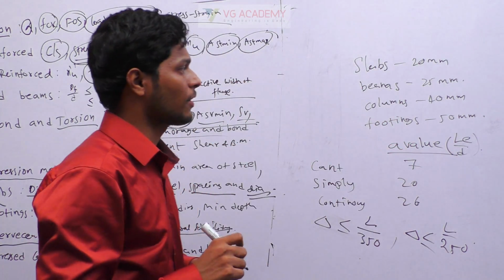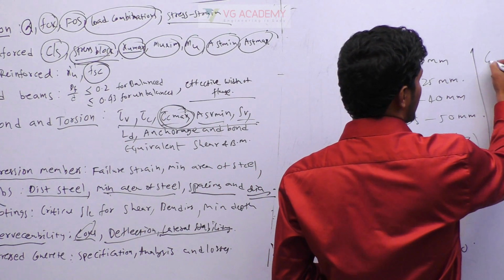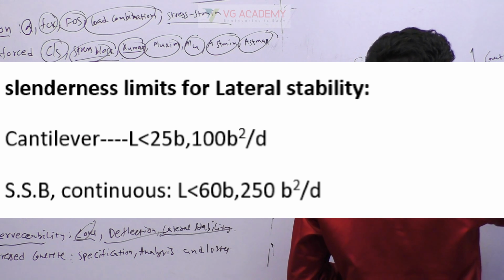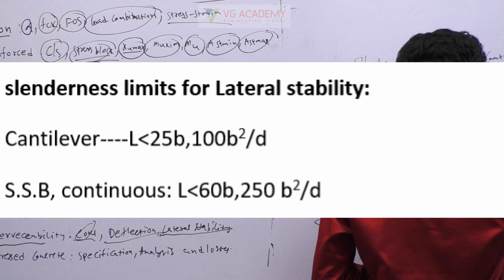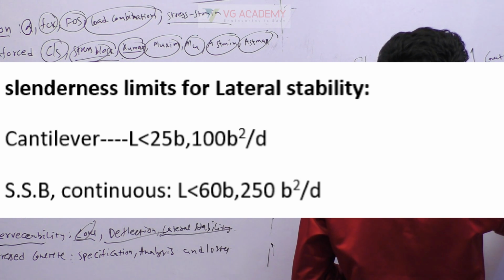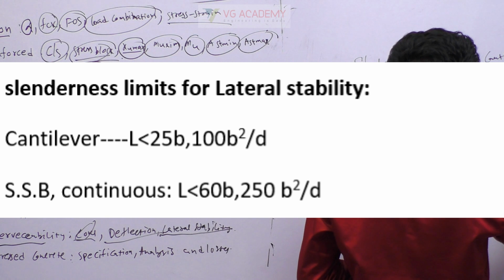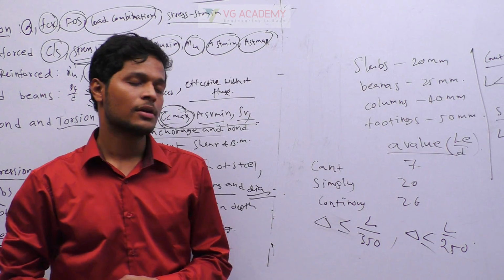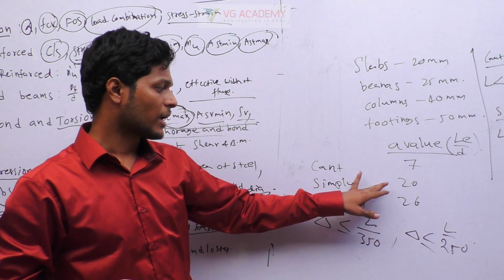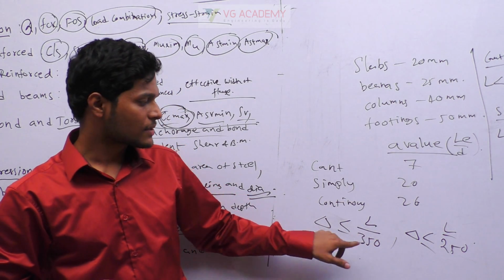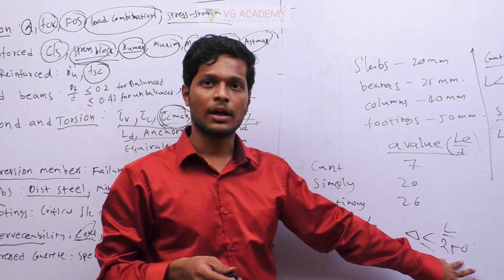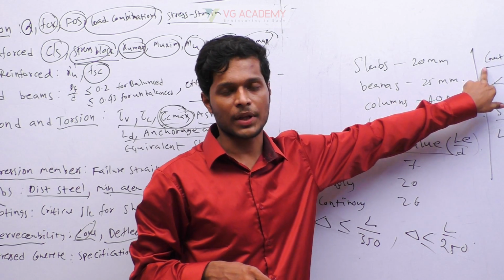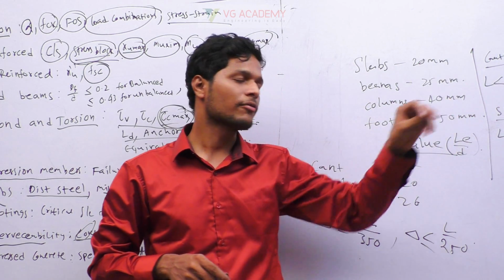Lateral stability. For lateral stability, if it is a cantilever, the length should be limited to 25b and 100b square by d. Okay, for simply supported and continuous beams you have the same rule, 60b and 250b square by d. Okay, so these are some important bits from serviceability: cover, A values, deflection limits, this one immediately after removing the shuttering, this one throughout the life of the structure, and lateral stability for cantilever, and lateral stability for simply supported and continuous.